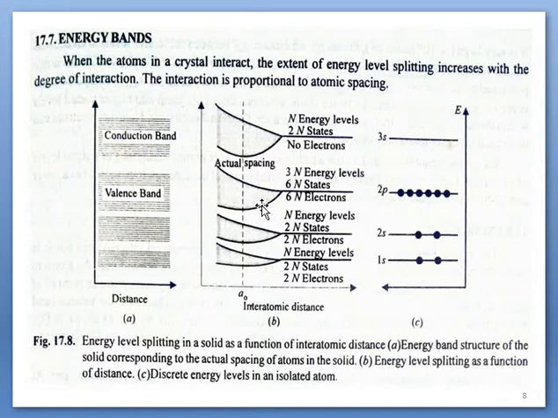Because of that, the splitting interaction, I mean the broadness of a band, will be higher in valence bands. It lies at the outermost, so the interaction will be stronger. As a result, a broader band is obtained.